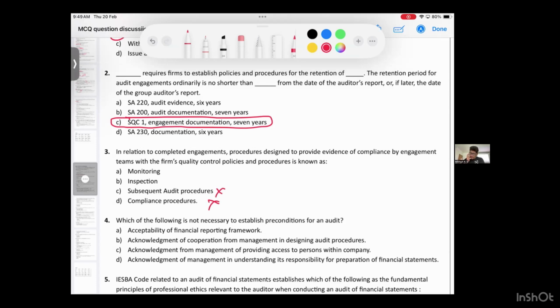Now you may have a doubt: it could be monitoring, or it could be inspection. But listen properly. The work is over. After the work is over, will you monitor? Basically, no. You monitor throughout the work. So the answer is not monitoring, it's inspection, because after completing the work, the engagement partner is checking whether the work is as per professional technical standards and the quality control policies. The option is B, not A.